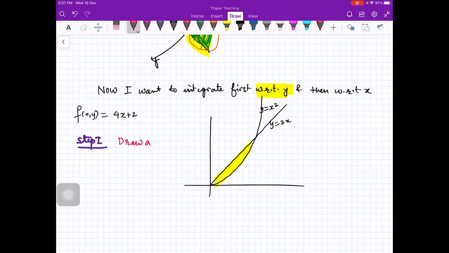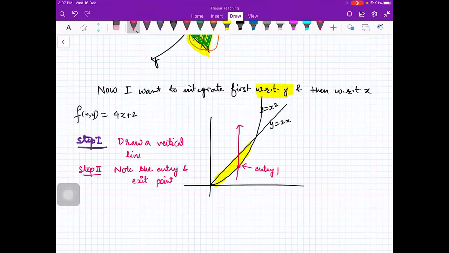Draw a vertical line. Okay, so you will draw from lower part to upper part like this. Okay, and then note the entry and the exit point. Entry and exit point, right? So here you see, this is your entry point. What is this point? Entry point here is y is equal to x square. So we need in terms of y. This will give you the limits of y.